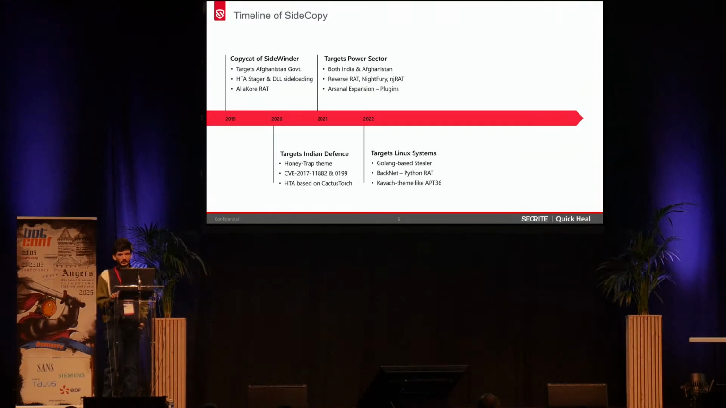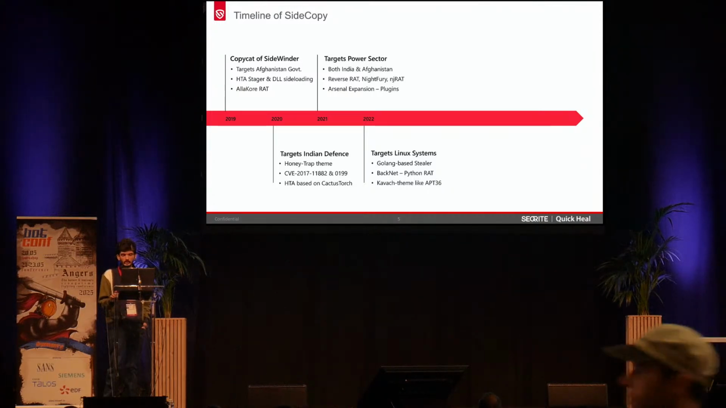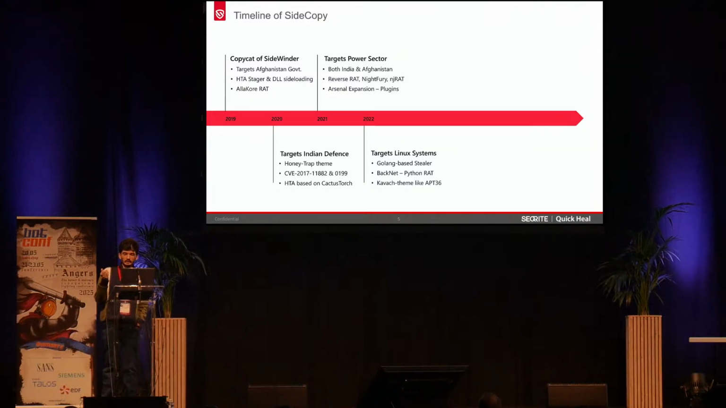In 2022, it expanded to target Linux-based systems using unique Golang-based stealers and Python-based RATs that are again open source. And here we have observed Kavach-themed lures which were used by its parent APT group APT36.